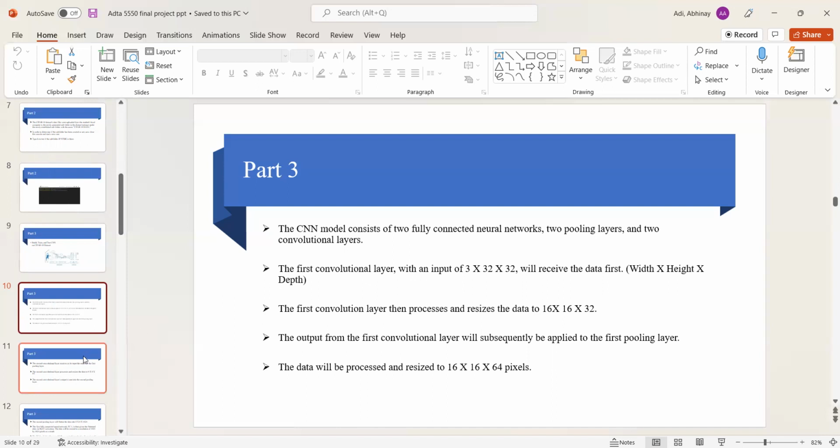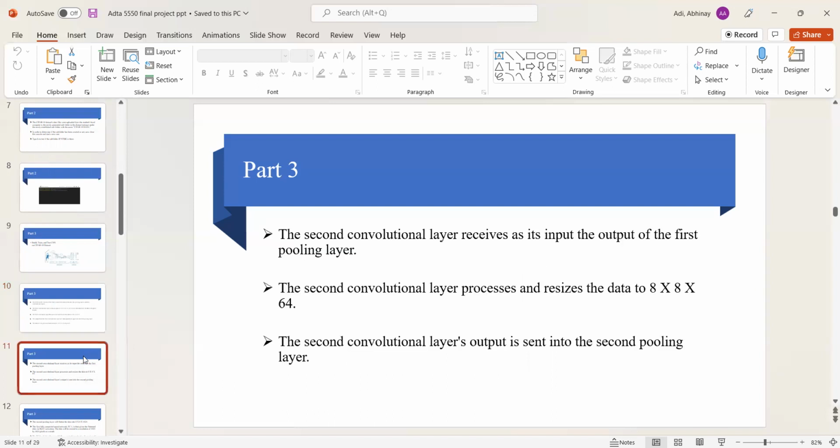And in the next slide, we can see the second layer receives as its input the output of the first pooling layer. The second layer processes and resizes the data to 8 by 8 by 64, which happens with the first layer too. The second layer's output is sent to the second pooling layer.